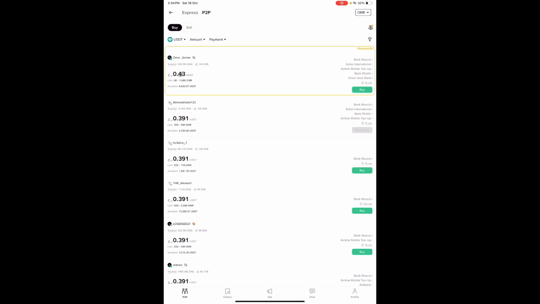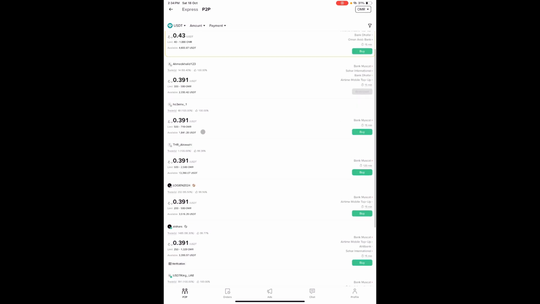But you always have to look at the exchange rate. Is it worth it? This one is 0.04, which is a little bit low. I cannot use this first one, because I always have to go by how much I have in my bank account, and I don't have 40 real in my bank account. For example, if I have 10 real, 20 real, or 15 real, I'll look for the exact amount of money I want to transfer from my bank account to my Binance wallet.